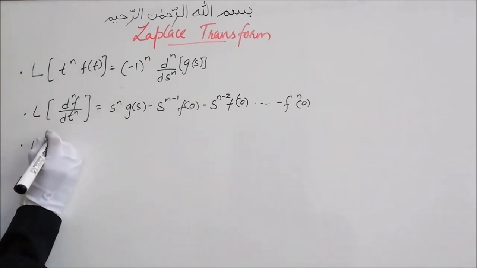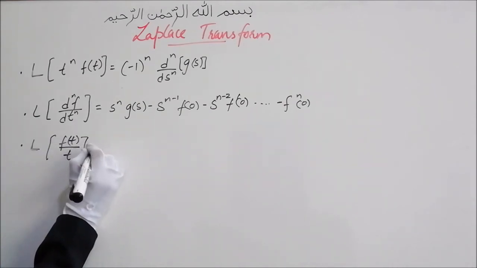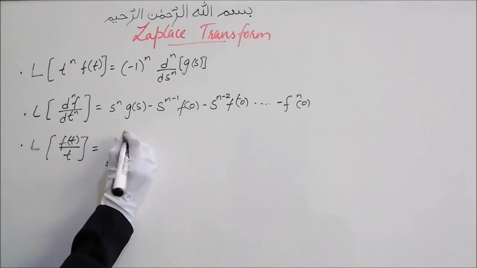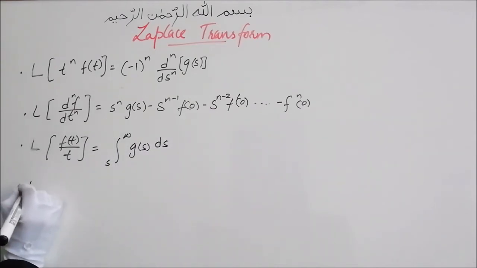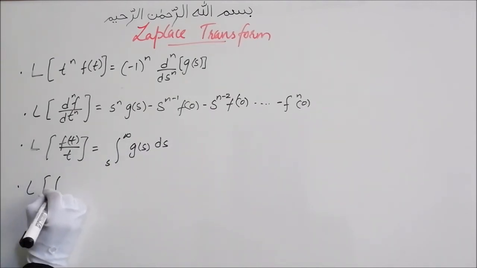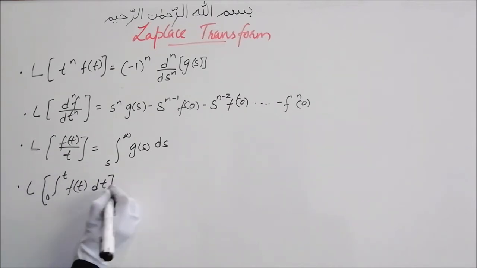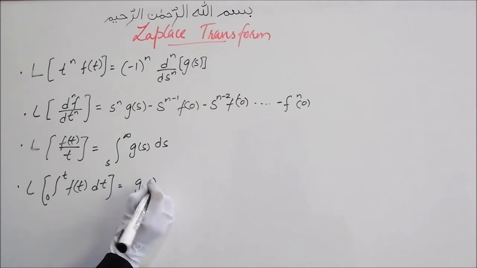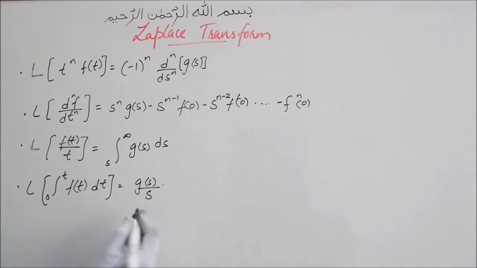This process will go on up to the nth order differentiation of f at 0. Laplace transform of f of t upon t is equal to integration s to infinity g of s ds. And we are having Laplace transform of integration 0 to t f of t dt is equal to g of s upon s.